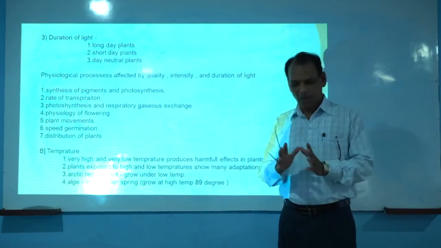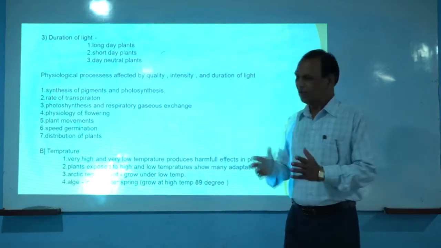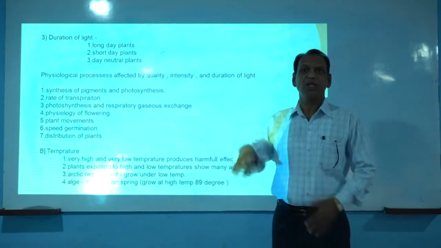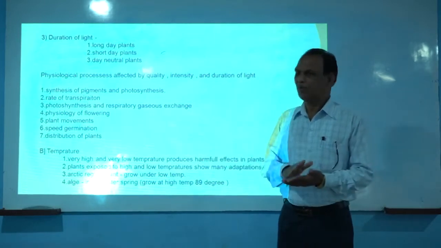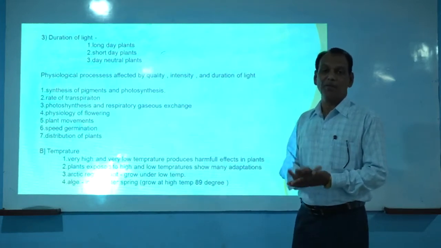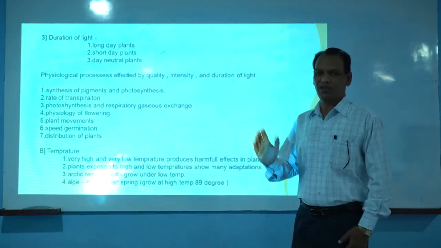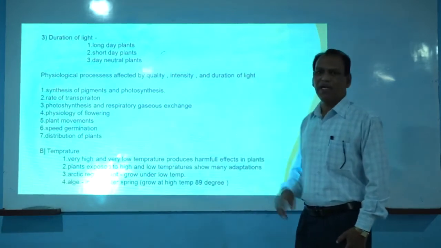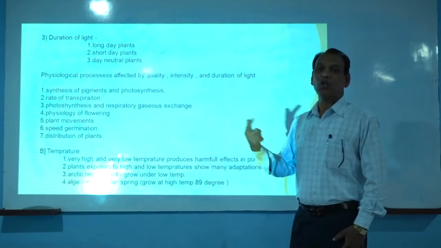In the language of physiology, we call this process the physiology of flowering. This conversion of vegetative bud into reproductive bud is a stage in the life cycle of the flowering plant, commonly called the flowering stage or reproductive growth. That means duration of light plays an important role in the process of reproductive growth.